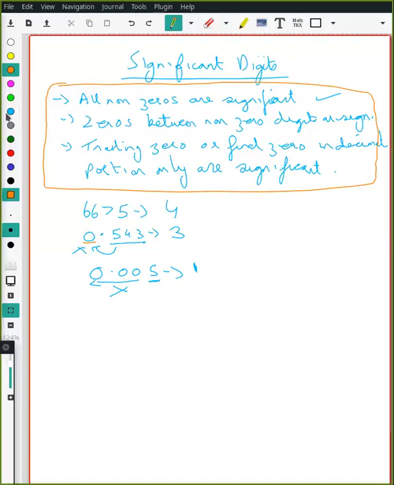Let's look at a few more. What about 0.00232? 3, correct. Only 3 of them, all others will not be taken as significant. Clear? Now, if there is a 0 between two non-zero digits, then it will also be significant. For example, 4.5006. How many significant figures will it be? 5. Anyone disagrees?